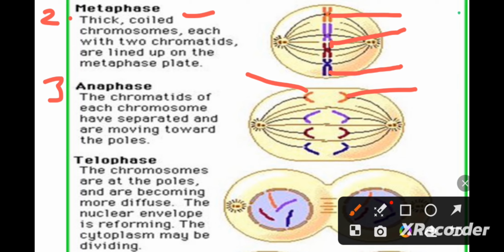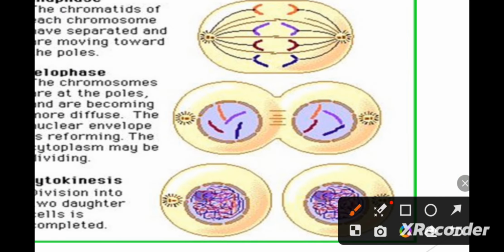Now we come to the fourth step, that is the telophase. Now we come to the final step of karyokinesis during mitosis, that is the division of the nucleus. The final step is the telophase. At the beginning of this stage, the chromosomes have reached their respective poles.